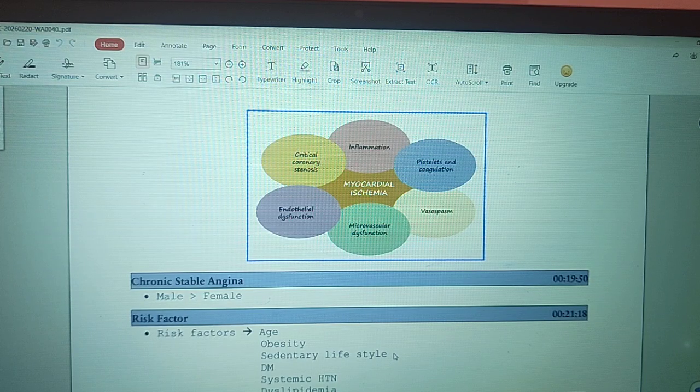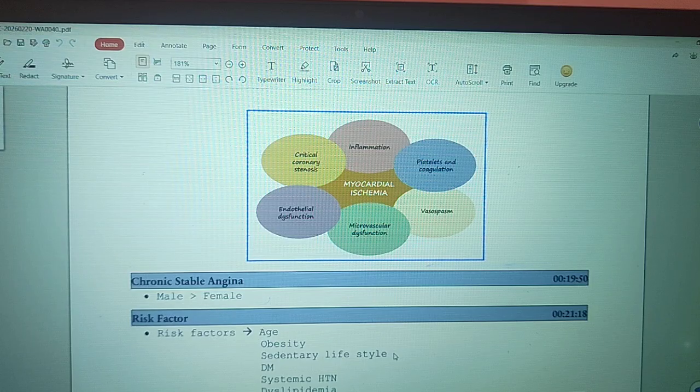Why? Because in the case of females, before menopause we know that estrogen production is there. Okay, so this estrogen gives protection from forming atherosclerosis and other coronary events. So estrogen is a protective agent against these coronary events.